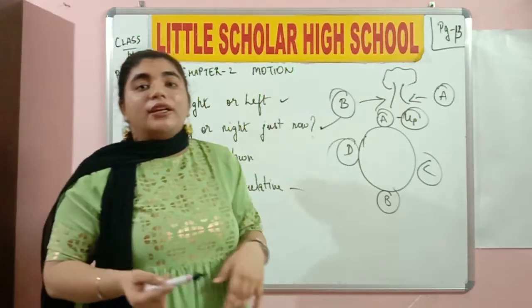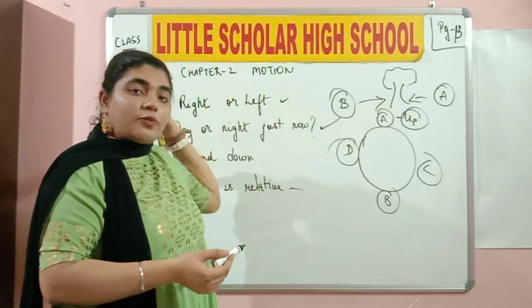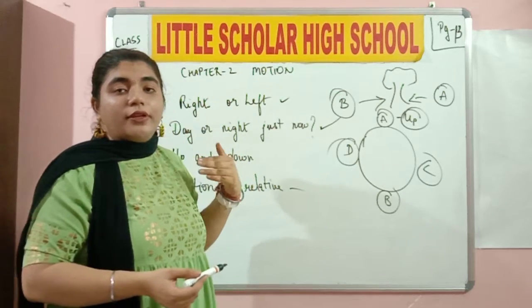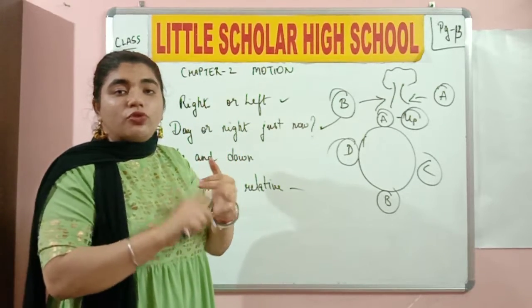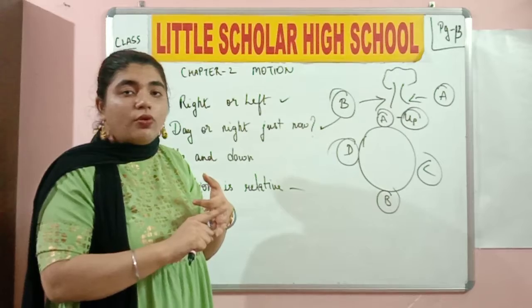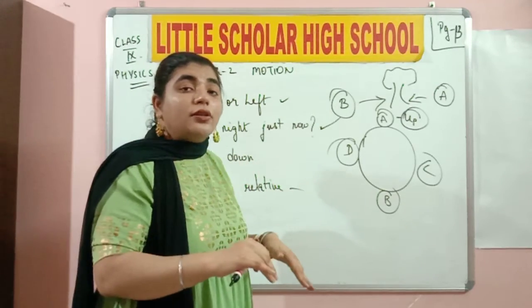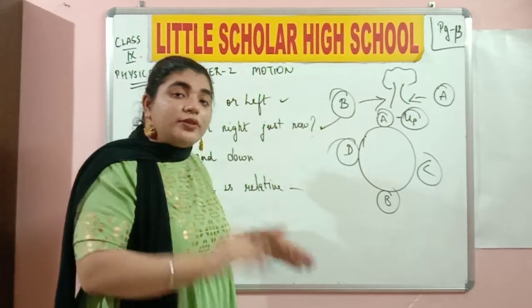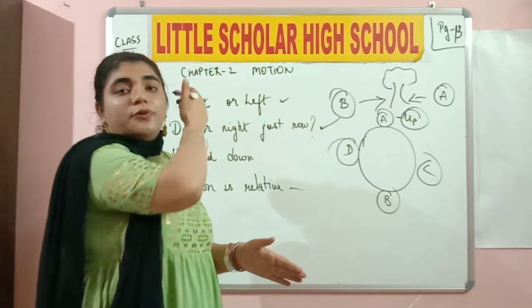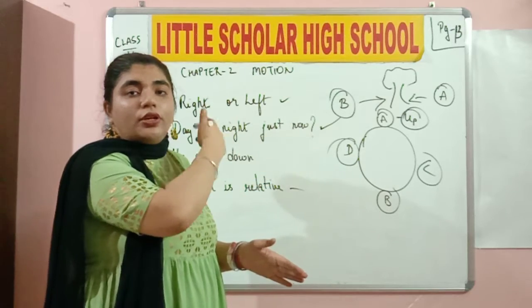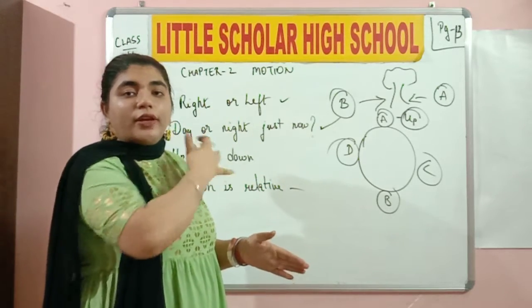But instead, what did he tell? That the tree is moving in the westward direction and the people, Srinu and Somesh, are moving in the westward direction. Did Srinu, Somesh and the tree move from their position? No. So what does the passenger perceive? The passenger inside the car perceives that the car was at rest and it is these three things which are moving. Two people and one object. What is the object over there? The tree. Two people and one tree are moving instead of the car moving.